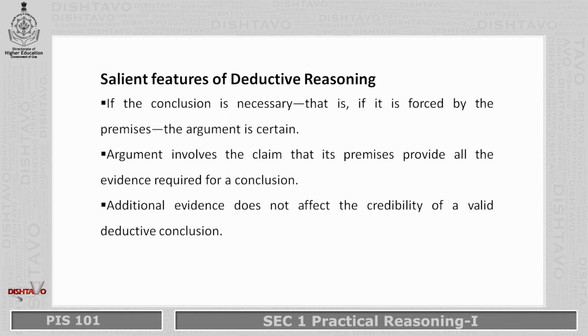Now, what are the salient features of deductive reasoning? In this type of reasoning, if the conclusion is necessary, that is, if it is forced by the premises, only then does the argument become certain. The argument involves the claim that its premises provide all the evidence required for the conclusion. That means the evidence provided is sufficient. We don't have to go beyond the available premises. Additional evidence does not affect the credibility of a valid deductive conclusion.